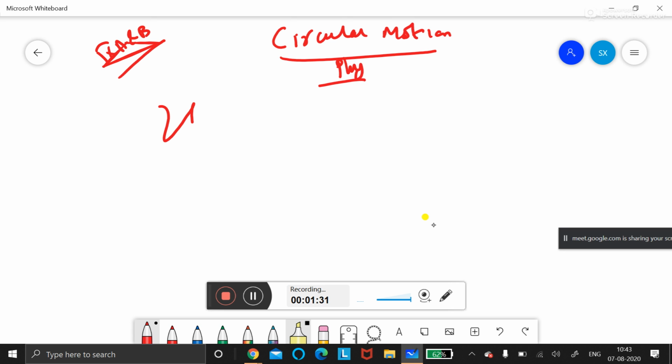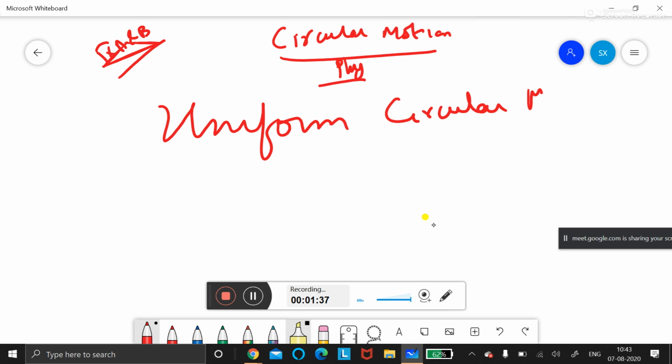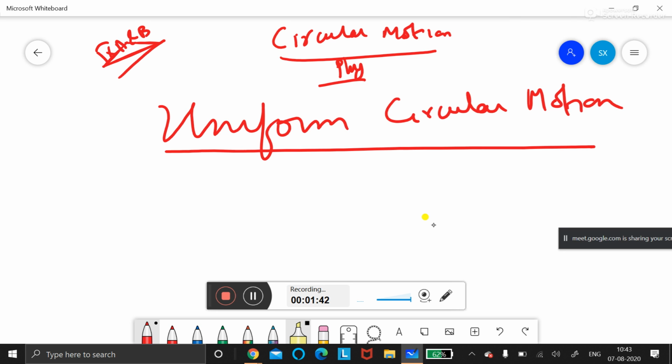Correct. So here we are going to learn uniform circular motion. Uniform circular motion means the speed is constant. What do you mean by uniform circular motion? When a body moves in a circular path with uniform speed, then it is called uniform circular motion.